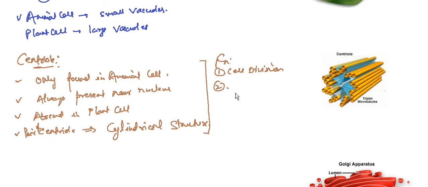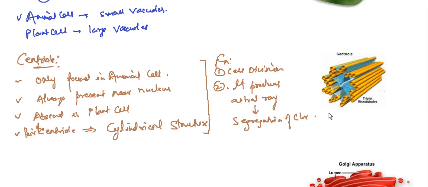During cell division they form spindle fibers and help in the proper segregation of the chromosomes. So we can say that it produces astral rays, and they help in segregation of chromosomes.